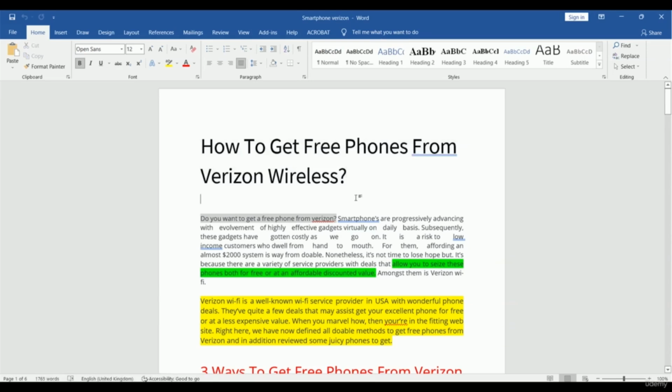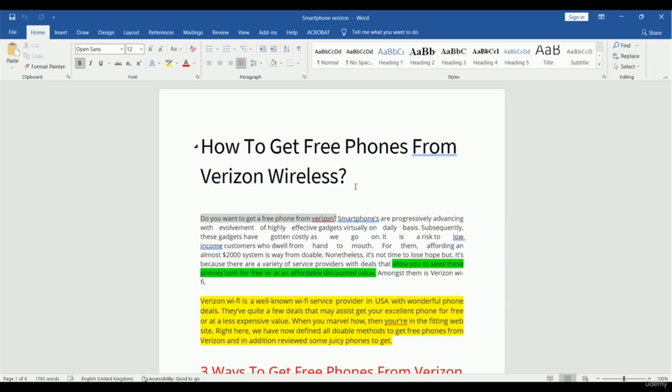So do you really think this title is interesting or can attract people? The answer is yes, because most people would love to get a free phone. So when you write a title like how to get free phones from Virgin Wireless, people will be interested. This title will attract people. So this is just an example of how you can write an attractive title.